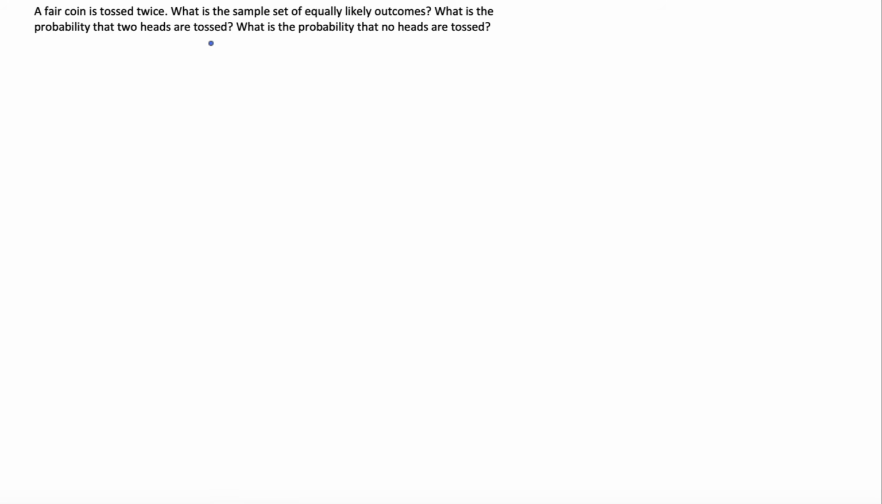A fair coin is tossed twice. What is the sample set of equally likely outcomes? What is the probability that two heads are tossed, and what is the probability that no heads are tossed?